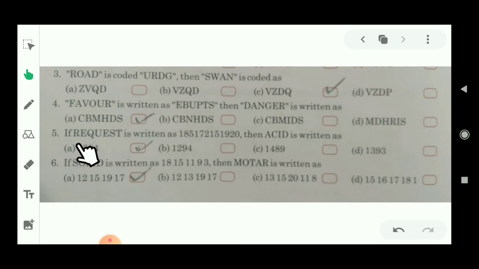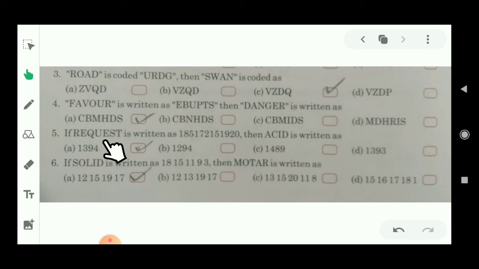Students, you can see here R is there. As you know, what is the value of R according to the alphabet? 18. You can see 18 is written here. Similarly, the value of E is 5 according to the alphabet. You can see 5 is here. According to the alphabet, Q's value is 17. You can see 17 is here. Then what is the value of U? U's value is 21. You can see 21 is here.